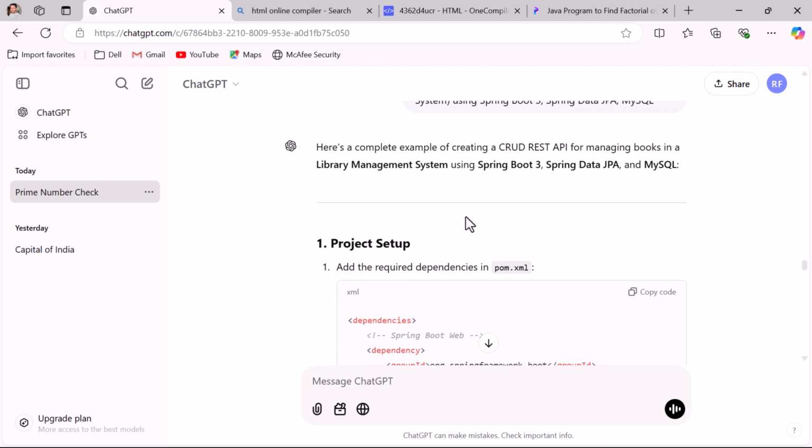Okay, so this is how ChatGPT generates the code. So just don't write the code line by line. Ask ChatGPT to generate the code for you so that you can save your time.